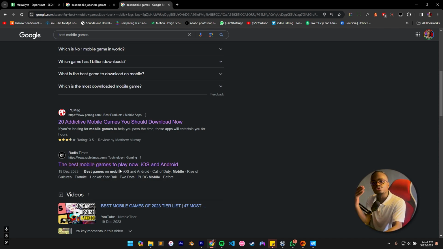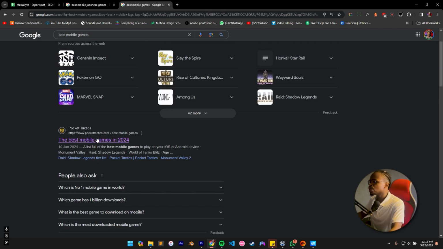And the thing is that if you optimize your article in a way that this focus keyword appears, in a way that makes sense in the article, there's a higher chance that the article ranks, because the main aim of us writing these articles is to ensure that our client's web page ranks as high as possible in the Google search engine. You understand? So this is the first step. So why are we doing this? Let's just open the first one and see why it was ranked number one.